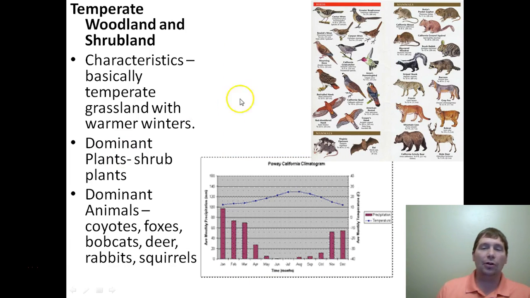Dominant animals, you can find all these different animals. These are animals that live in Southern California that you can find in the temperate woodland. So everything from bear and deer down to rabbits and skunks and raccoons and coyotes and wolves and foxes and so forth all can live in the temperate woodland.